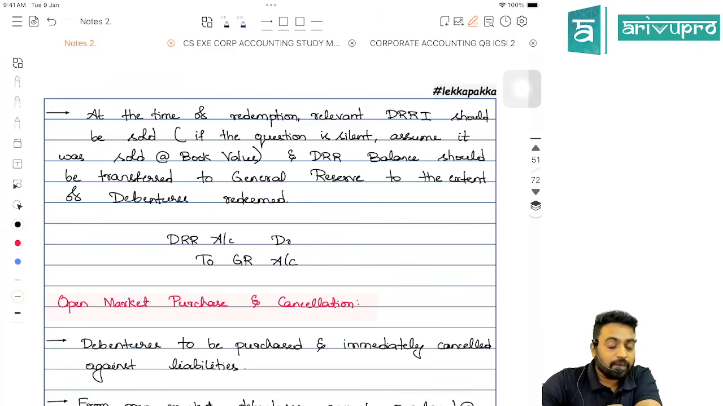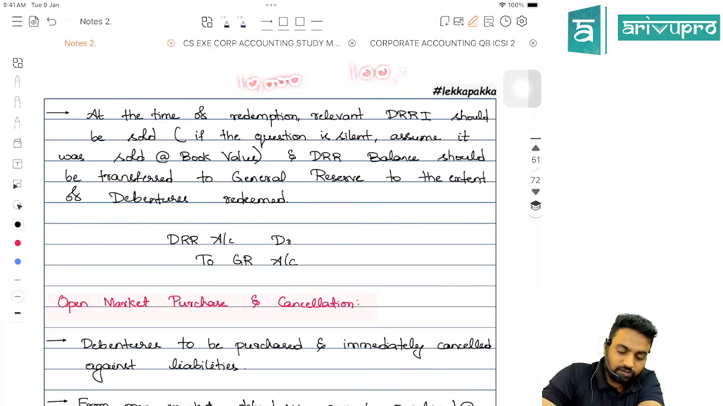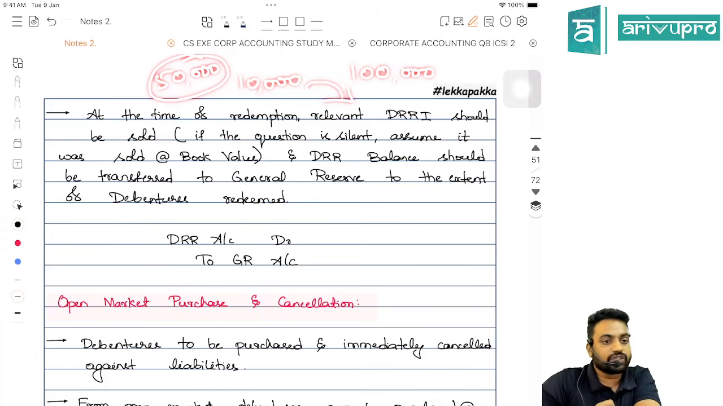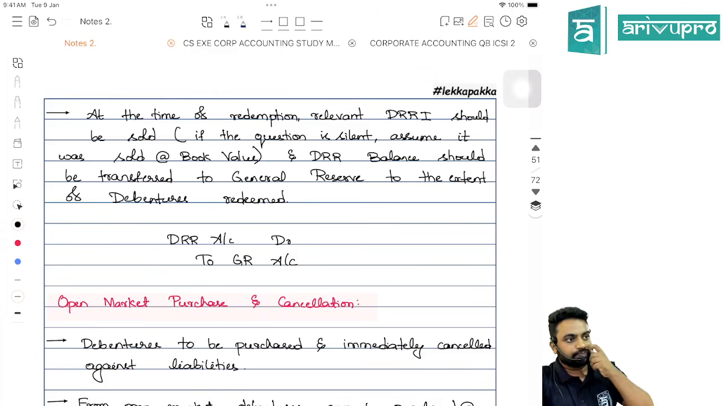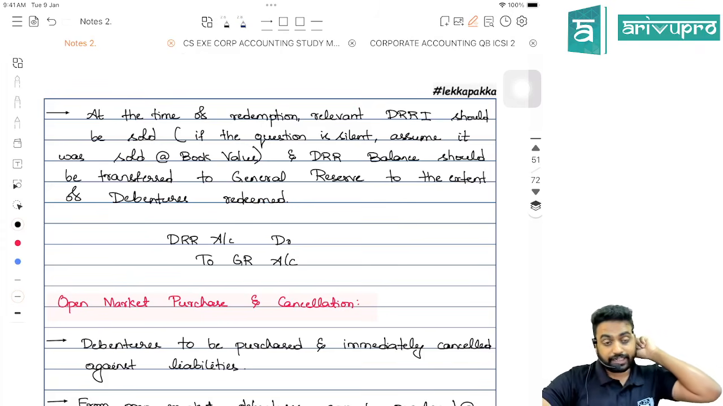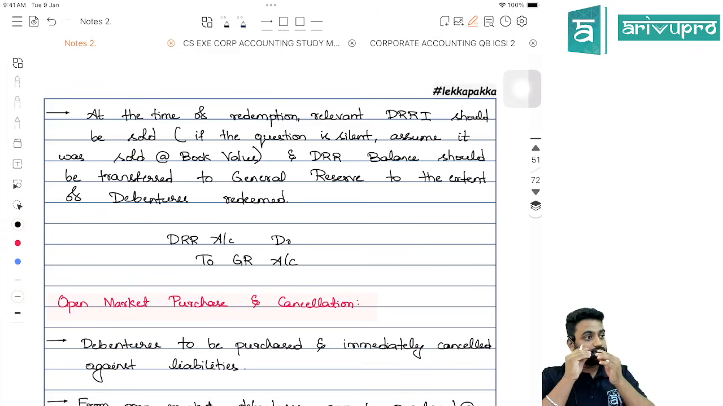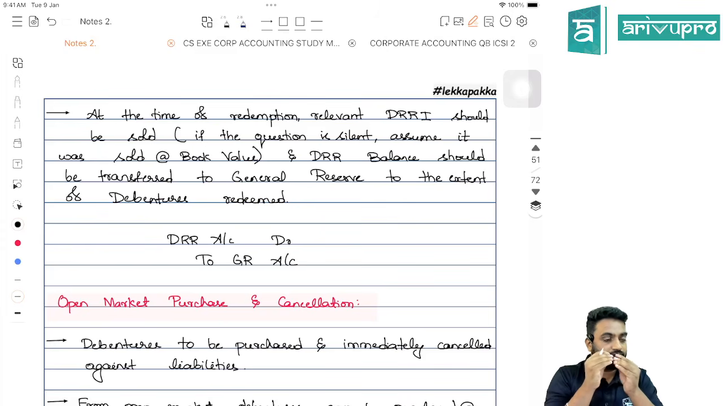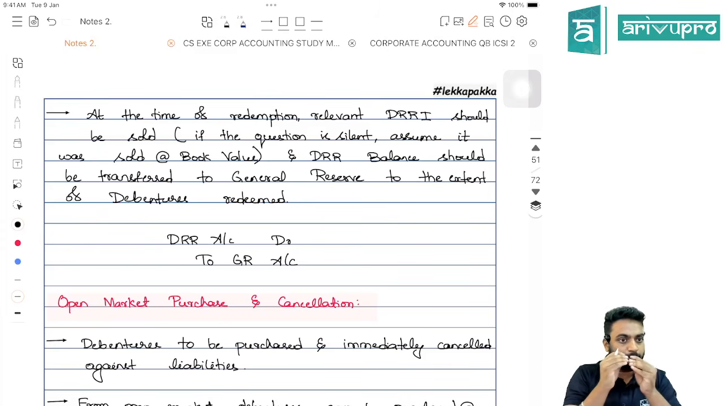And the DRR balance relating to that redeemed. For example, DRR you have 10,000 rupees because debentures are around 1 lakh. Now out of this, if you are redeeming 50,000 debentures, 5,000 only you should transfer to GR, General Reserve. And DRR should be created out of free reserves only, okay? You can't use your CRR, securities premium, and so on.